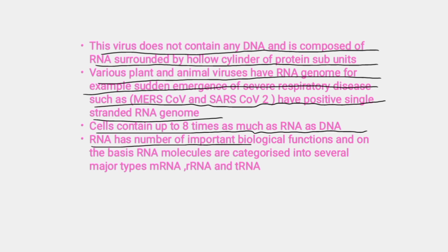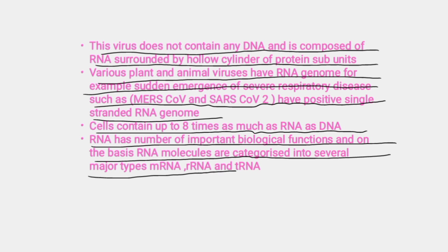RNA has a number of important biological functions, and on this basis RNA molecules are categorized into several major types such as messenger RNA, ribosomal RNA and transfer RNA. Eukaryotic cells also have some additional RNA, that is small nuclear RNA, small nucleolar RNA and microRNA.